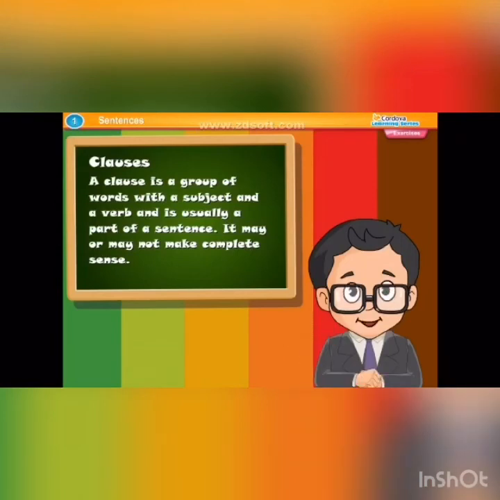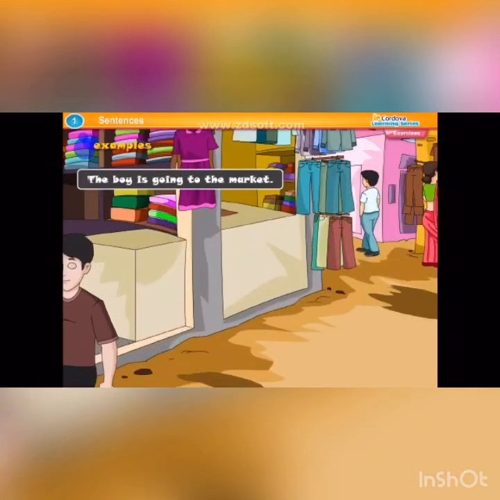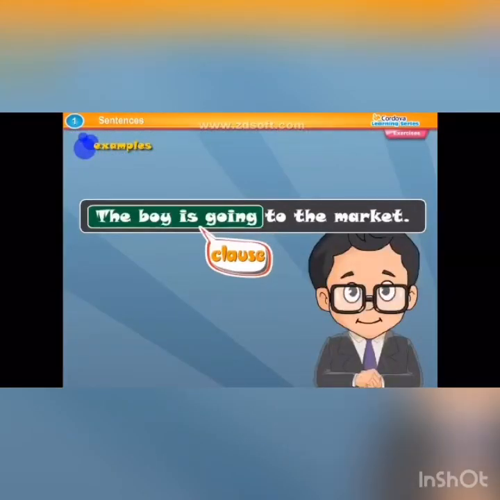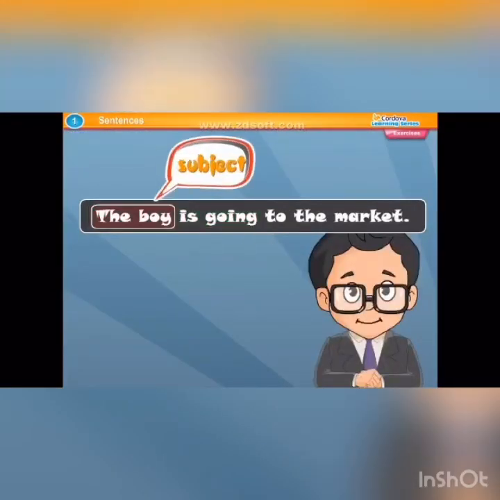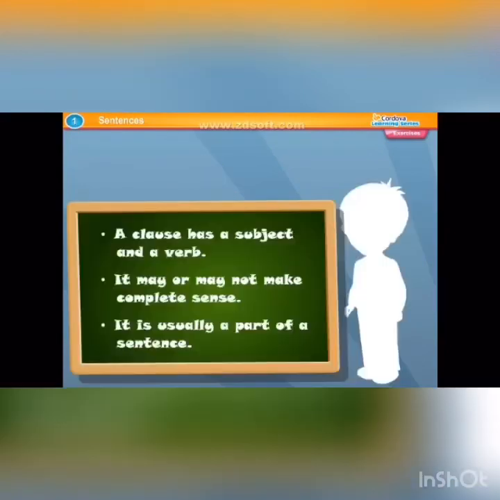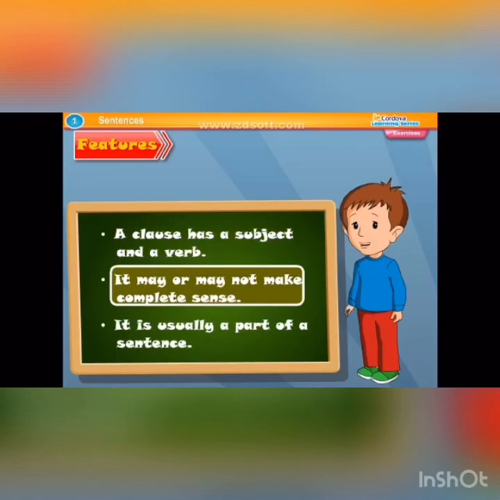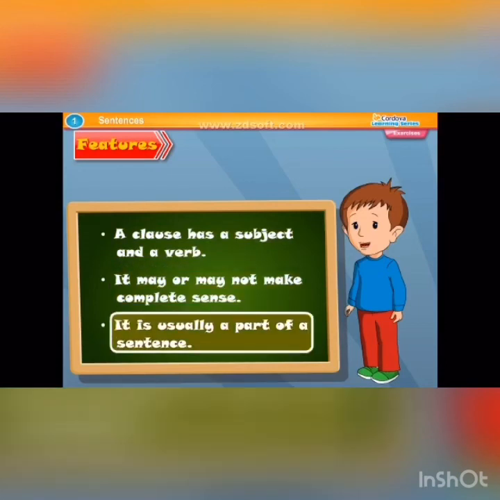Clauses. A clause is a group of words with a subject and a verb, and is usually a part of a sentence. It may or may not make complete sense. Example: The boy is going to the market. Clause: The boy is going is a clause since it has a subject, the boy, and a predicate, is going. Features. A clause has a subject and a verb. It may or may not make complete sense. It is usually a part of a sentence.